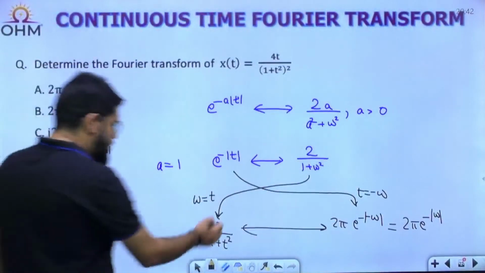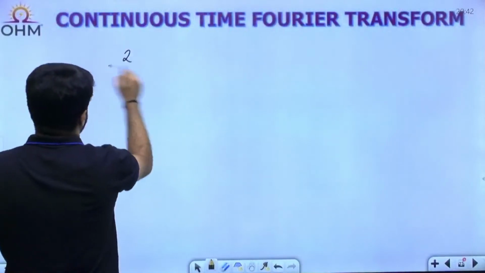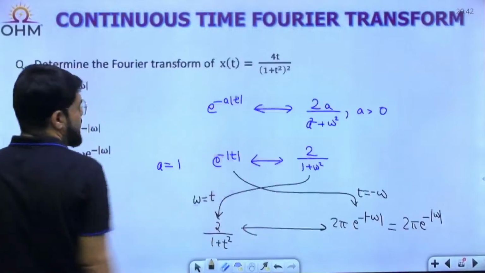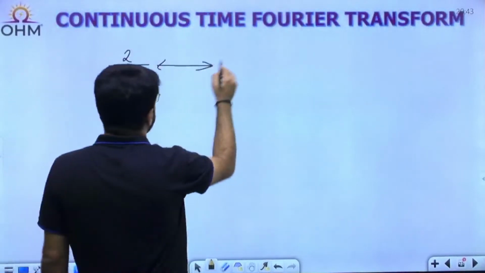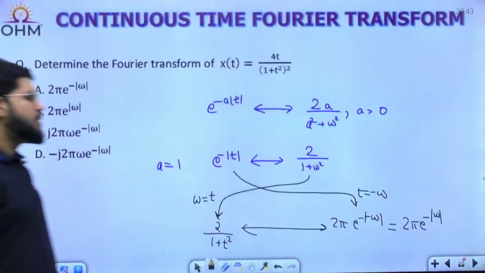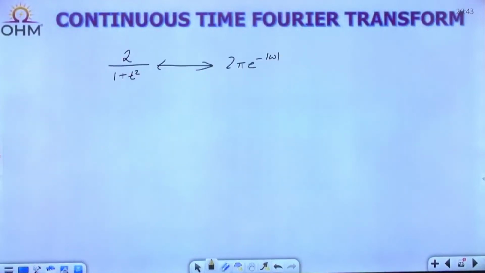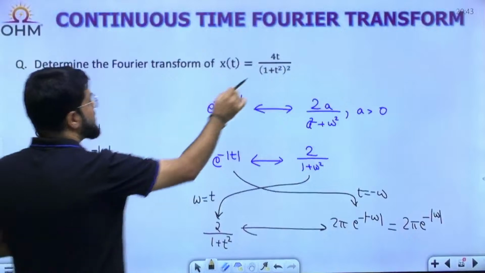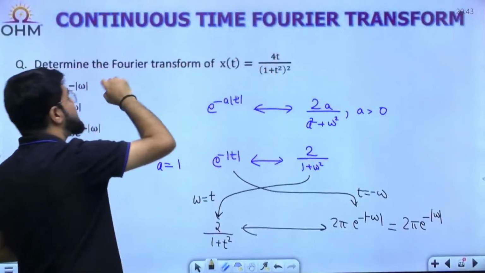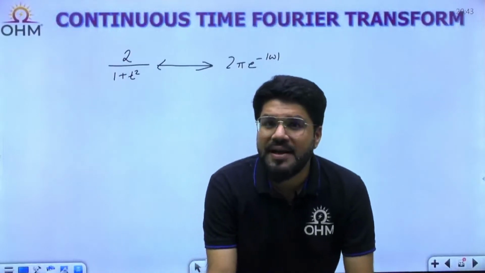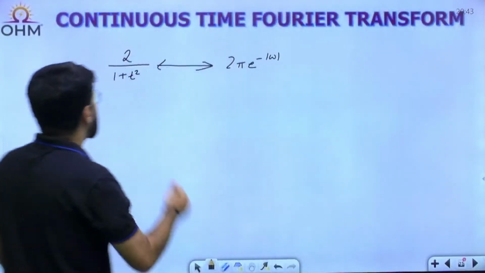Let me pick up this pair here once again. What I am trying to tell you is we have 2 upon 1 plus t square, and this has the Fourier transform 2 pi e power minus mod omega. Now, what I need is 1 plus t square whole square. There is some x in the denominator and you want to make it x square. That can happen by differentiation.